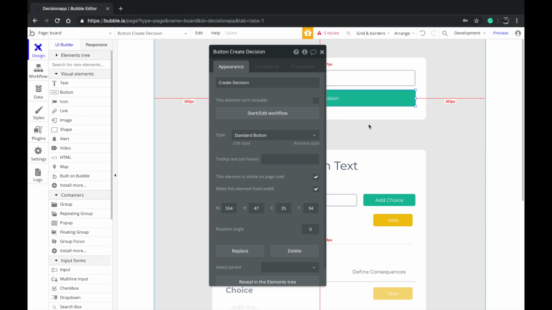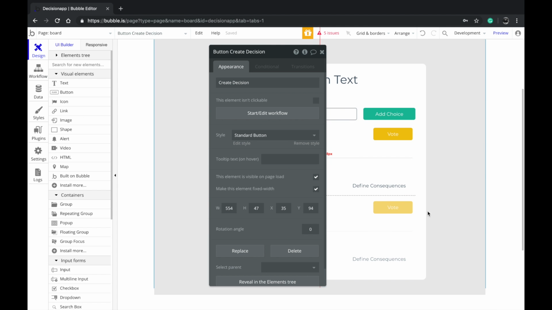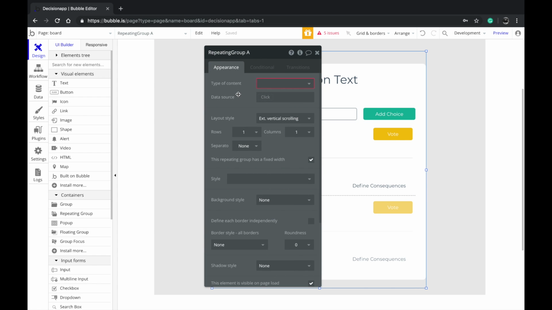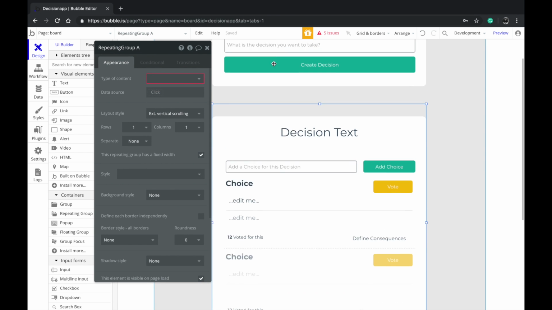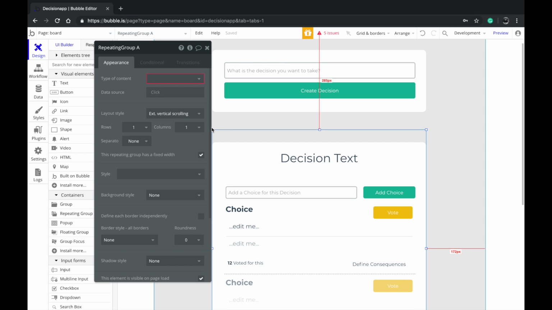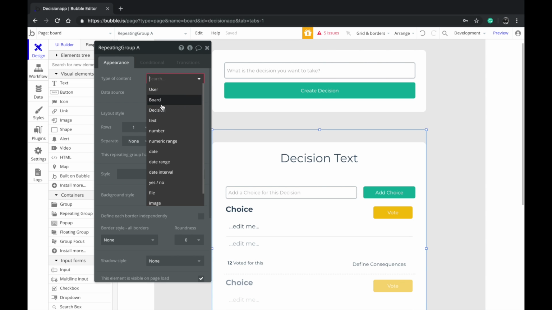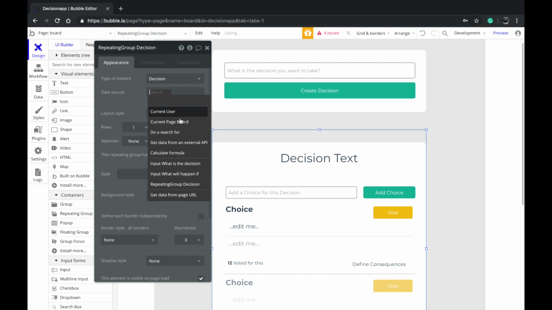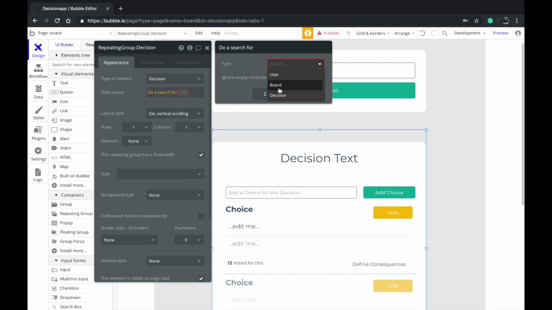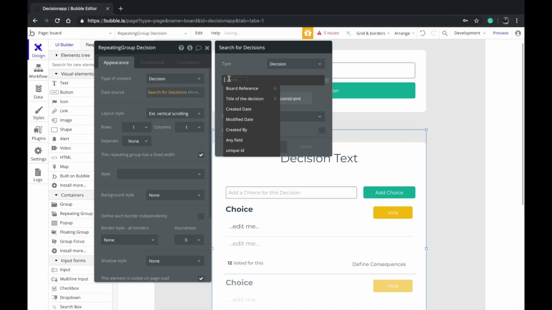Now we created a decision. Now let's go back over here, and on the first repeating group, the topmost one, you want to say the type of content is we want to show all the decisions. So we want to show all the decisions that you created?